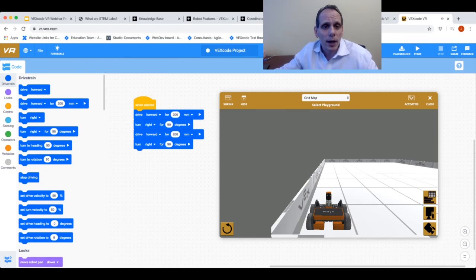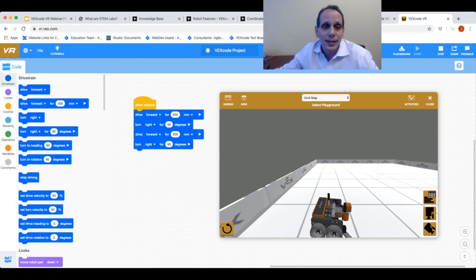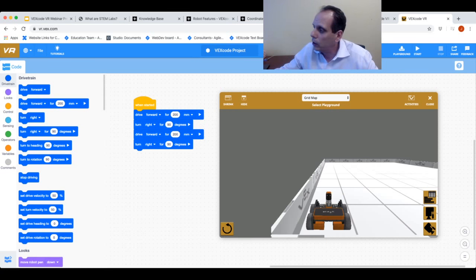If I want to run my program, all I have to do is click start up here in the upper right hand corner. So I can go ahead and do that. I can click start, and now my robot will run that very simple program. Okay. If I wanted to go back to where I started, I can just hit the reset button in the lower left-hand corner of the playground window. I can hit start again.